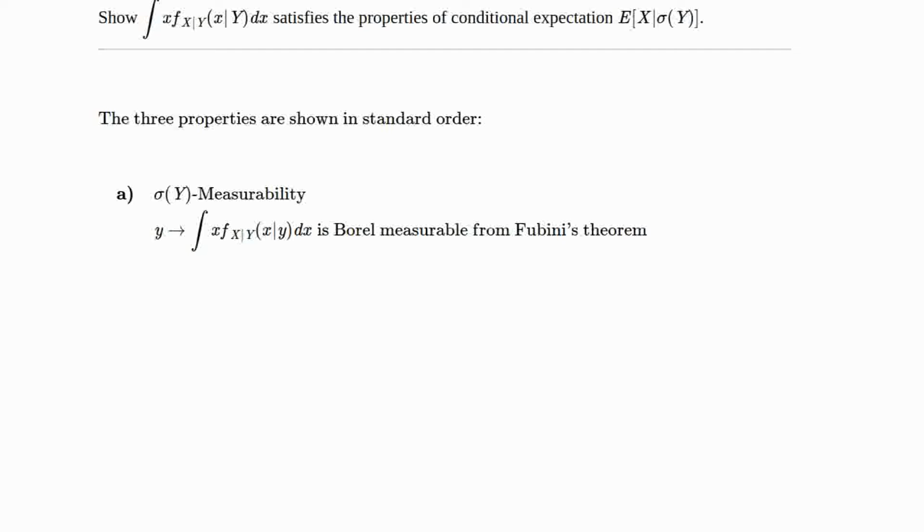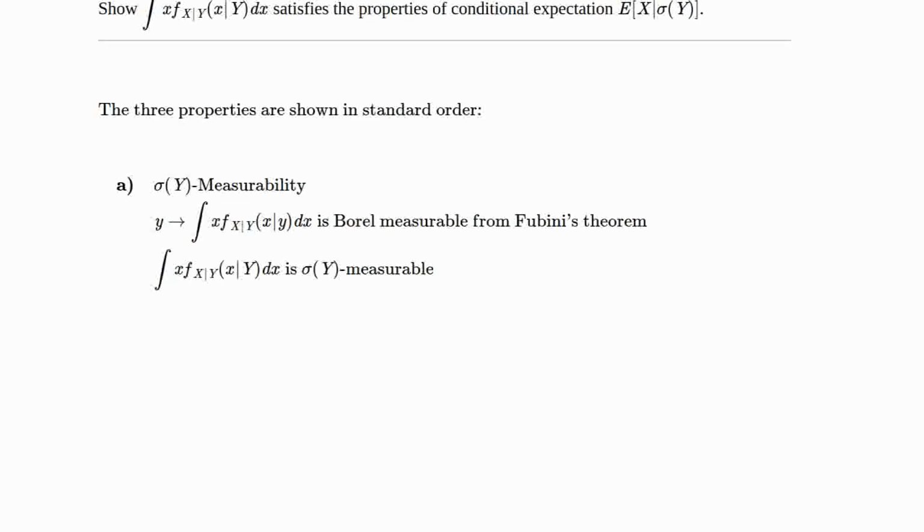That's a part of Fubini's theorem. And so this means that if we substitute the random variable Y into this proposed conditional expectation, the integral of x f_{X|Y} of x given the random variable Y, it is sigma(Y) measurable.